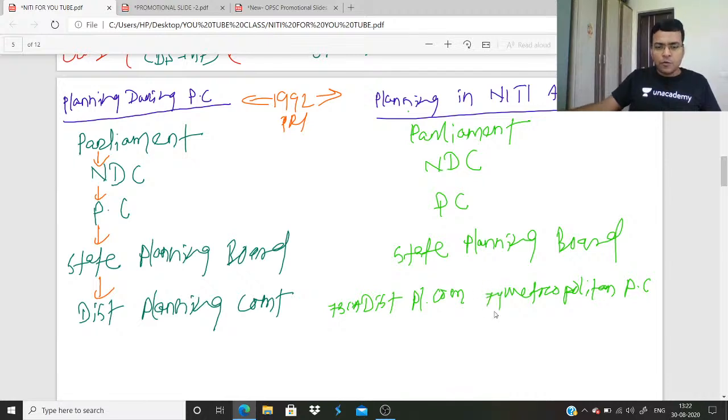It is the 74th Constitutional Amendment. Below District Planning Committee, block level planning.